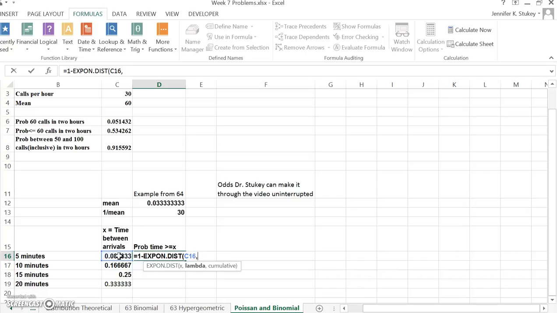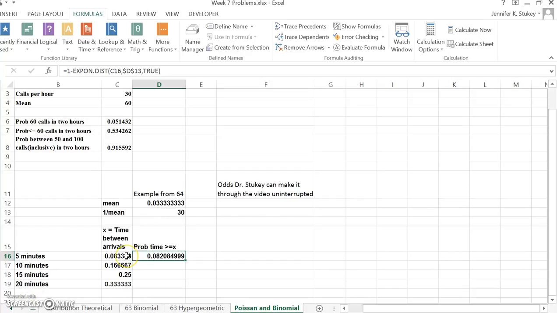We want that to float, so I'm not going to make that an absolute value. Next we need our lambda, which is 1 divided by our mean. We're going to make that an absolute value so that we can copy it, and our cumulative in this case is going to be true. So we have an 8% chance that you are going to have 5 minutes or more between arrivals.